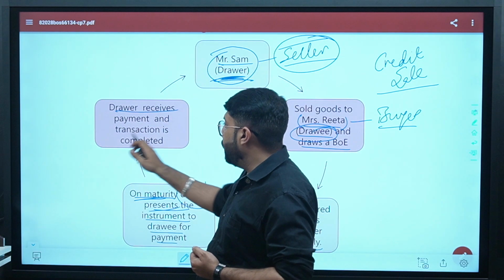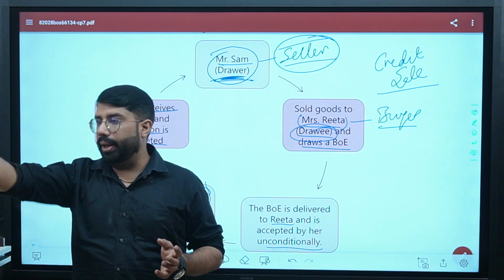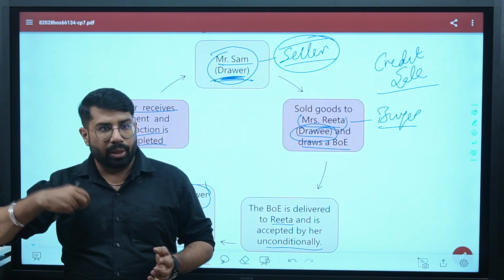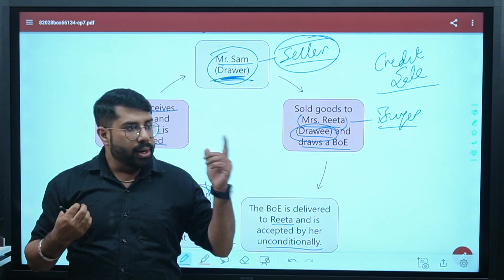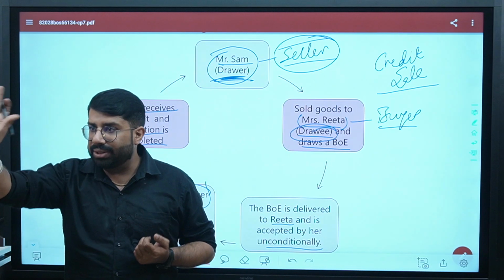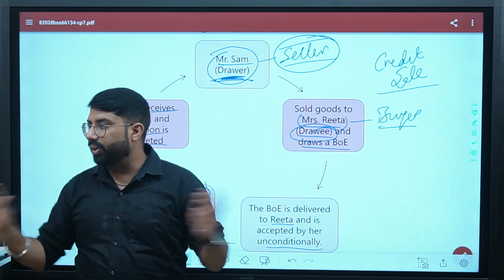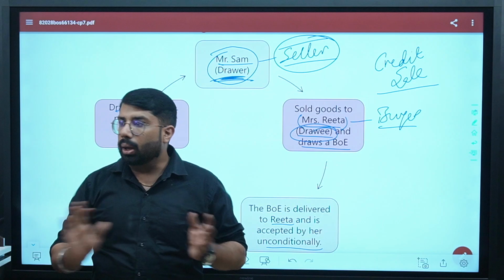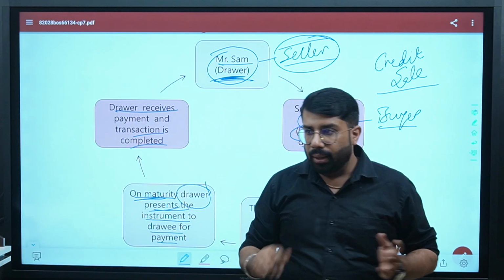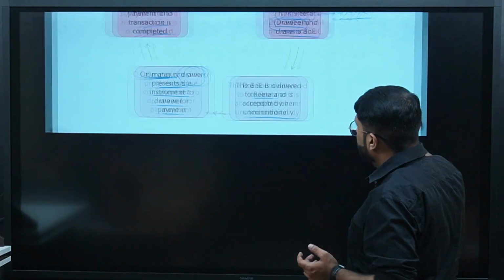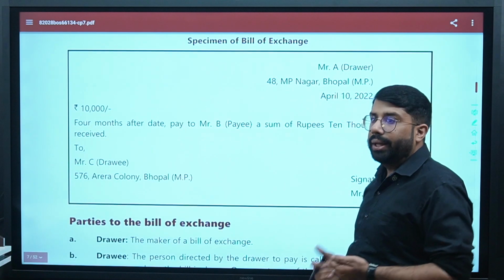It means drawer will receive the payment and the transaction is complete. A simple thing has happened. Seller sold the goods to the buyer, I have given you the bill of exchange, you have signed and accepted it, and you have given it back to me. On maturity date, I will show it to you that today is the date you promised to make the payment, you will make the payment to me, and the bill of exchange will come to an end. Transaction will be completed. This is how you will make a bill of exchange. Now the point is, sir, how a bill of exchange will be made we understood, but what is written in the bill of exchange?